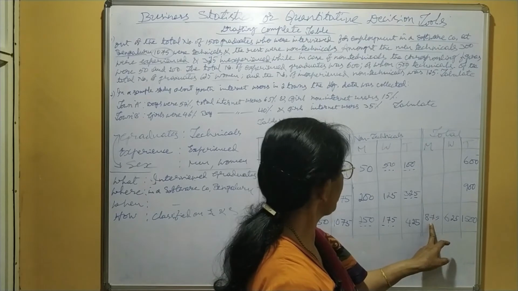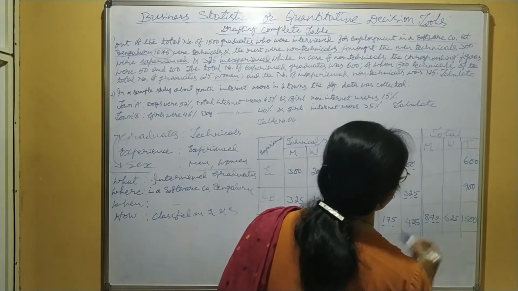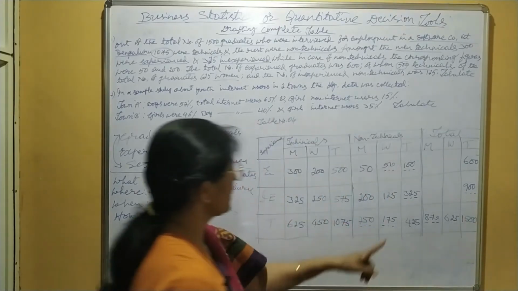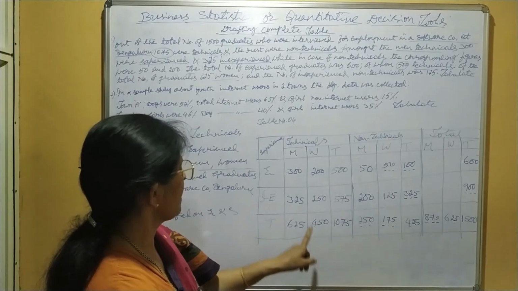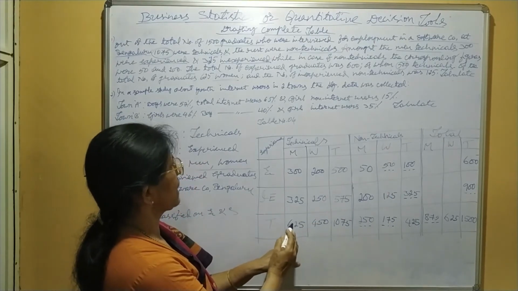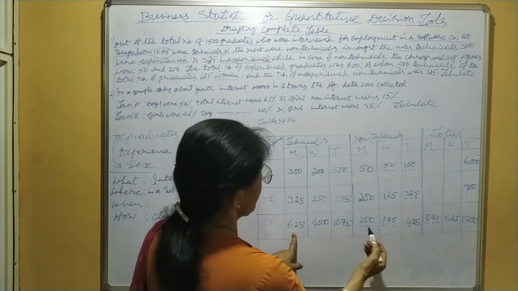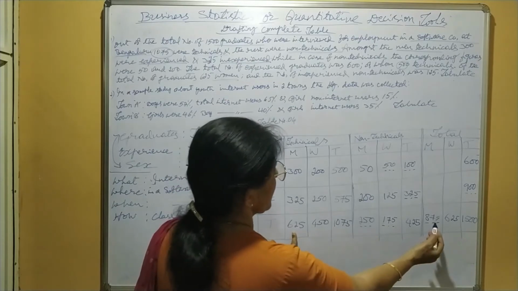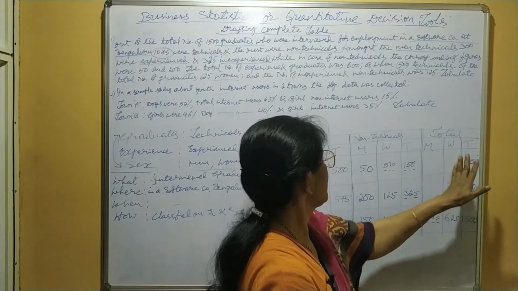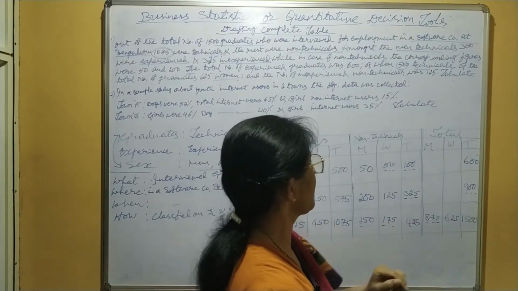Take the total 875 plus 625. Otherwise, you may take it another way also: 875 total, that means total of technicals men 625 plus non-technicals men 250, 875.